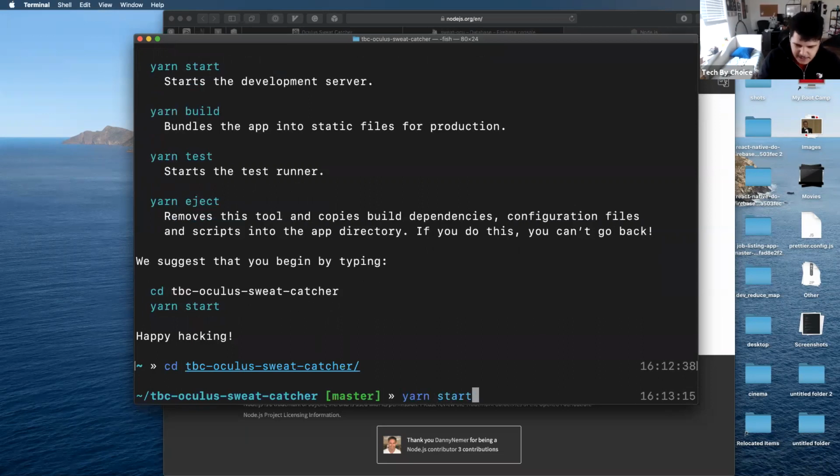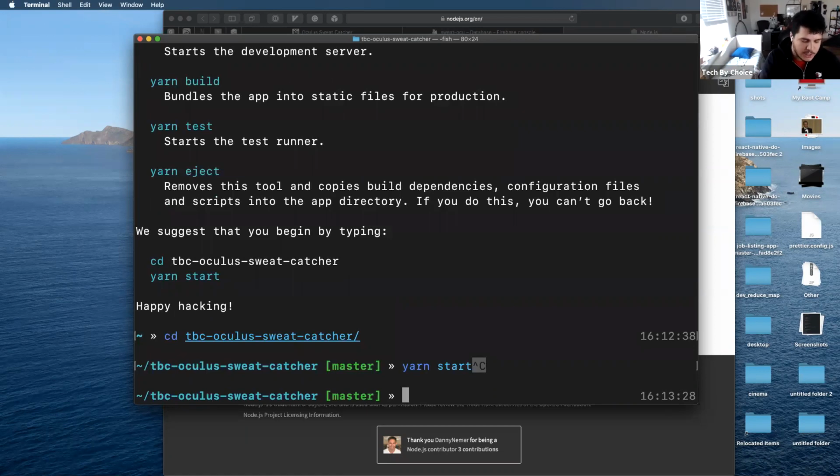Now, if you just installed Node, you might not be able to run yarn start because you might not have it on your computer yet. What I would say is that you could run this command, npm install -g for globally yarn.